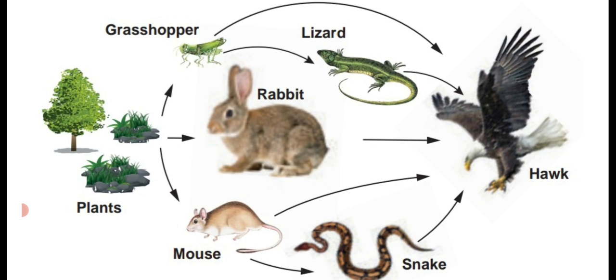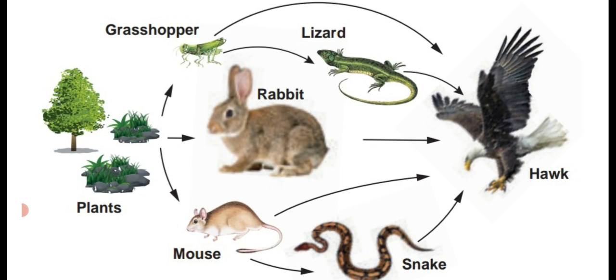If the snake is absent, the tertiary consumer will eat the rabbit as well as the mouse. And also, if all three are available, it chooses any one, and then it is eaten by the hawk.